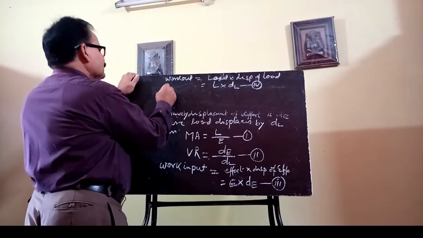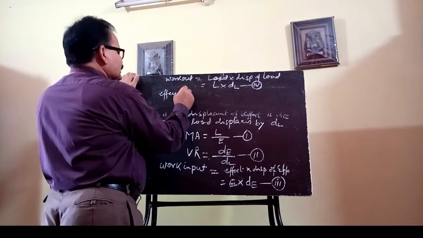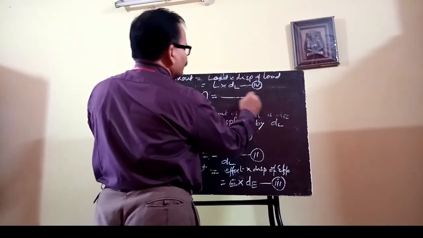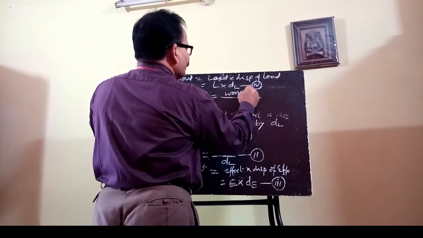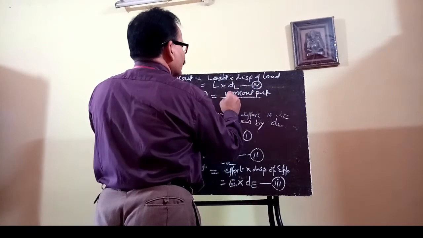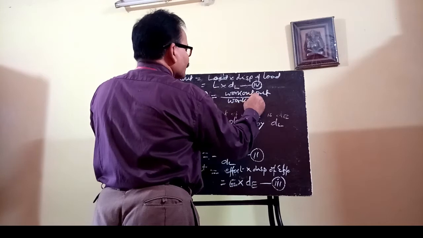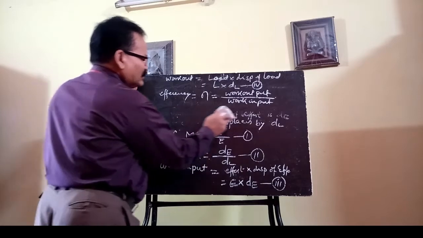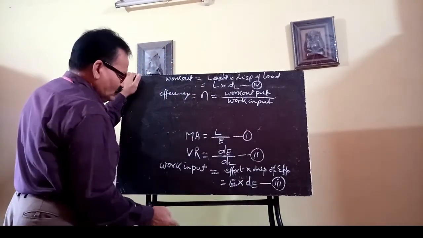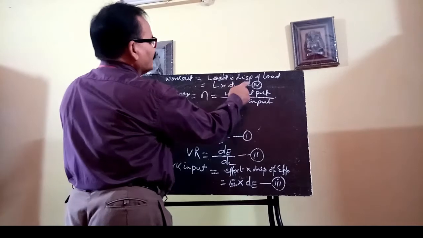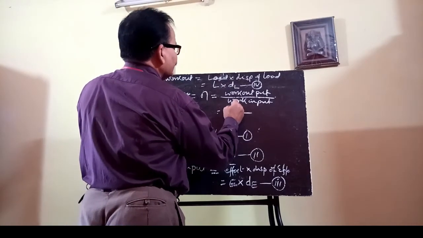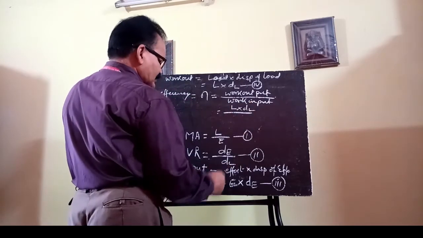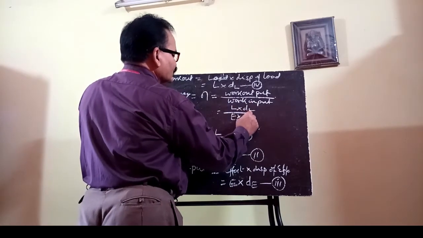So efficiency of the machine, efficiency can be expressed as eta, which is your work output by work input. So that means work output is your L into dl, and work input is your E into dE.